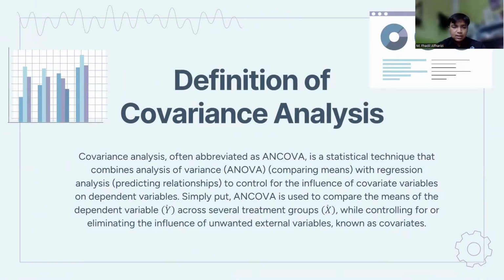Definition of covariance analysis. Covariance analysis, often abbreviated as ANCOVA, is a statistical technique that combines analysis of variance or ANOVA, comparing means, with regression analysis, or predicting relationship, to control for the influence of covariate variables on the dependent variables. Simply put, ANCOVA is used to compare the means of the dependent variable across several treatment groups while controlling for or eliminating the influence of unwanted external variables known as covariates.